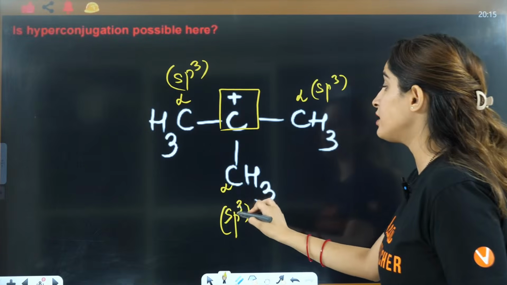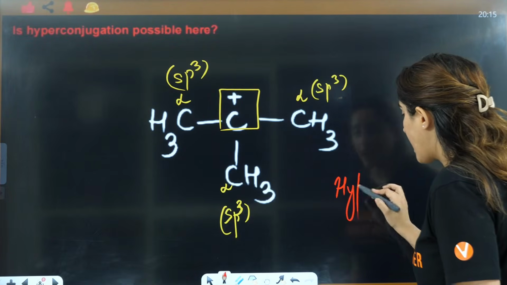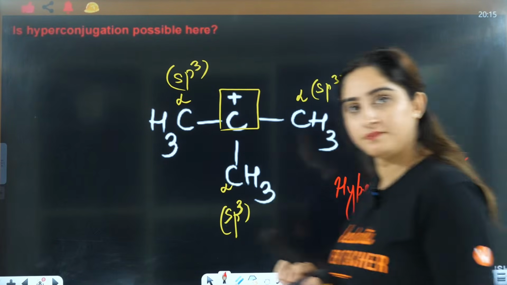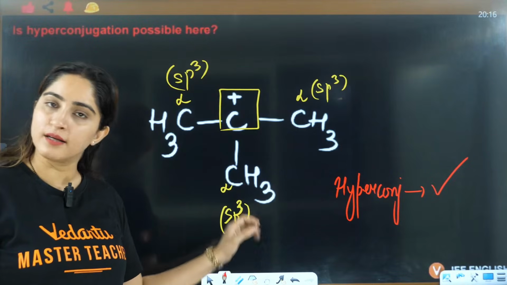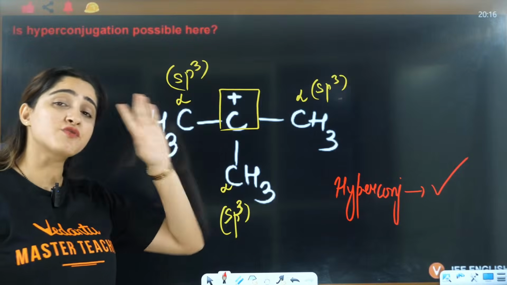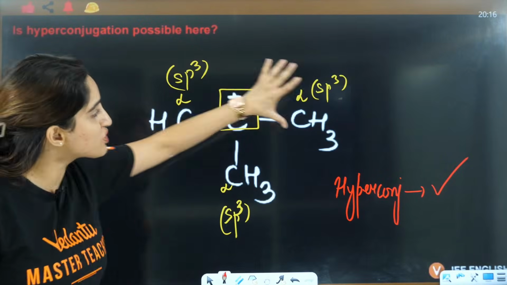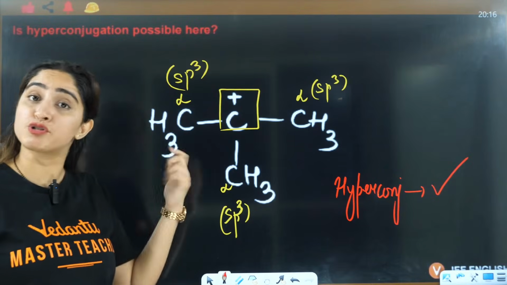So it will show hyperconjugation. Hyperconjugation is definitely possible, because you have an sp3 hybridized alpha carbon; at least 1 is needed and you have 3. So this will also show hyperconjugation. This set will also show. They have alpha hydrogen also.